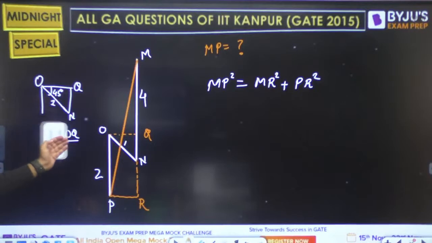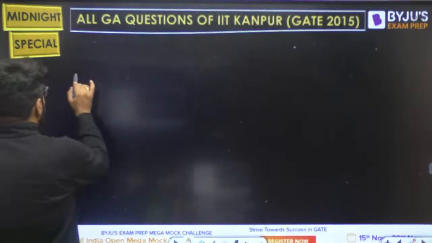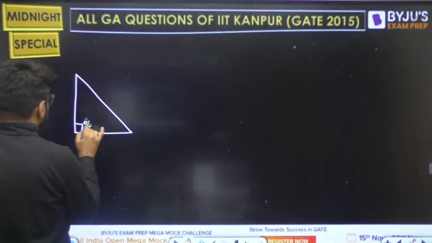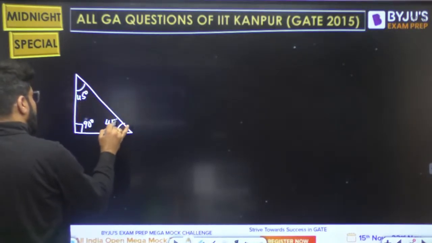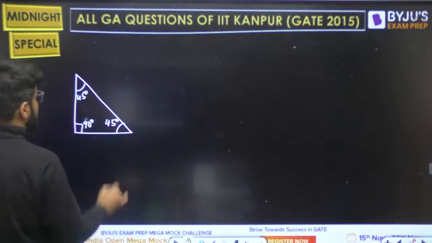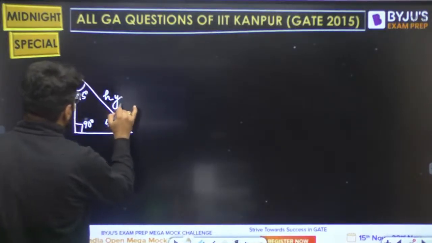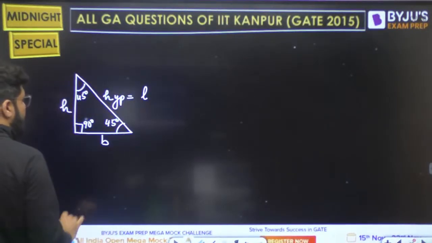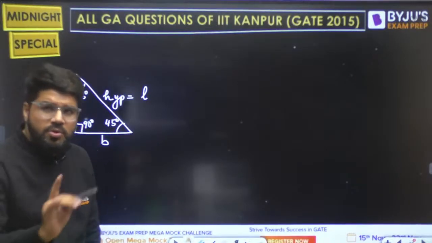Not only in this case, whenever you are dealing with a 45 degree right angle triangle, it is actually an isosceles triangle, because if one angle is 90 and another is 45, there is no other choice, the third one will also be 45 because the sum has to be 180. So this is a right angle isosceles triangle. Suppose this is the hypotenuse, and its value is L. This is the base and this is the height. Whether it is sin 45 or cos 45, both are 1 by root 2.